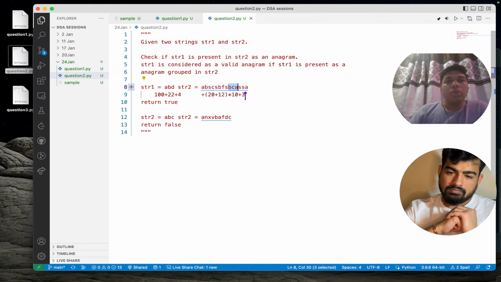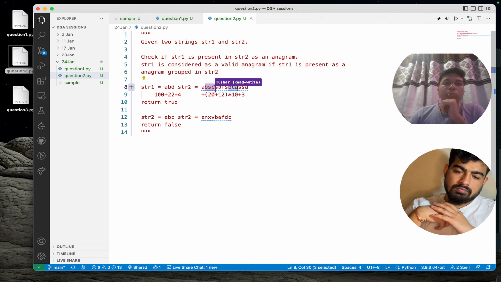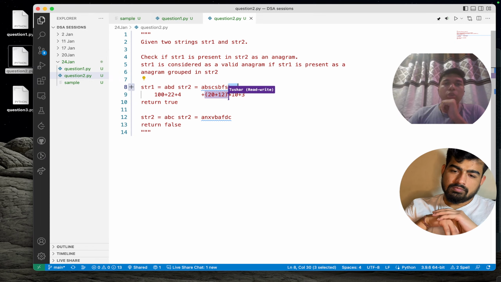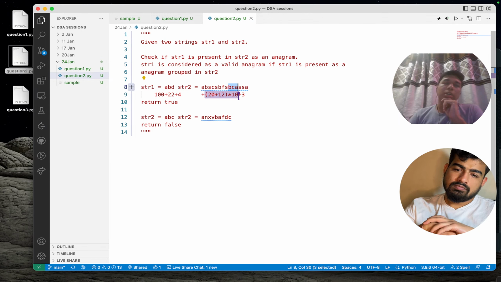So in that case, time complexity will still be O of n. Basically, we are not going to calculate the whole substring hash code. We are just doing it in an O of 1 operation, like removing the 100 and multiplying by 10, which is not a big value.